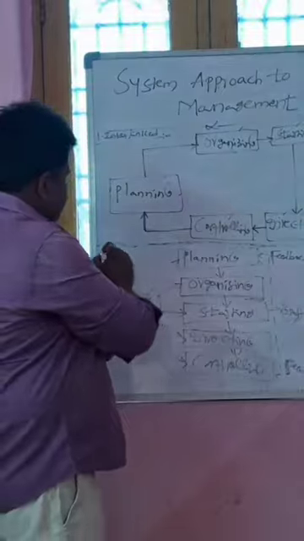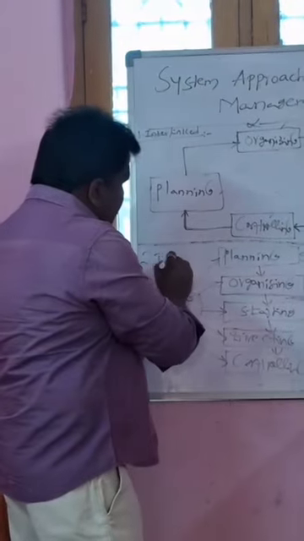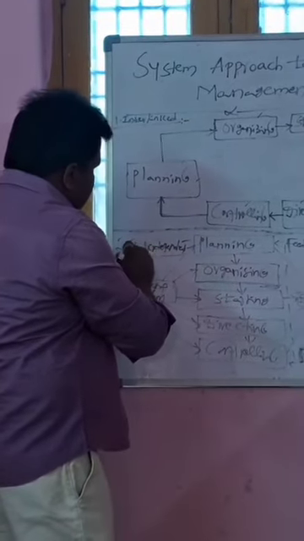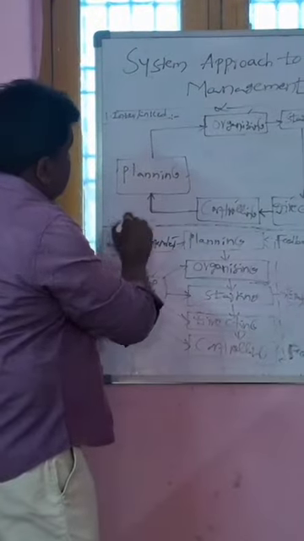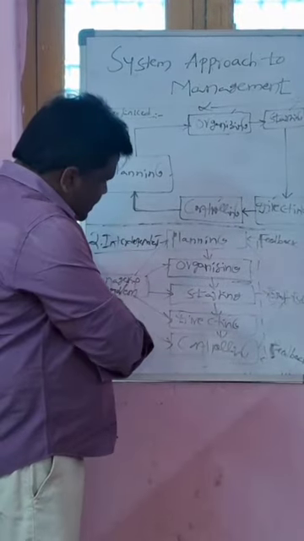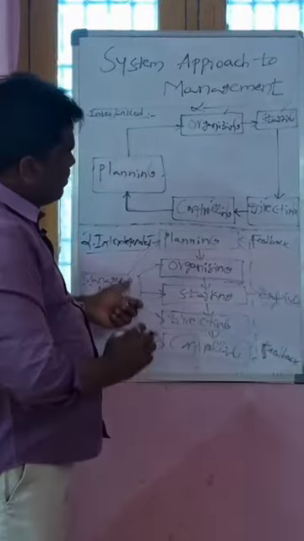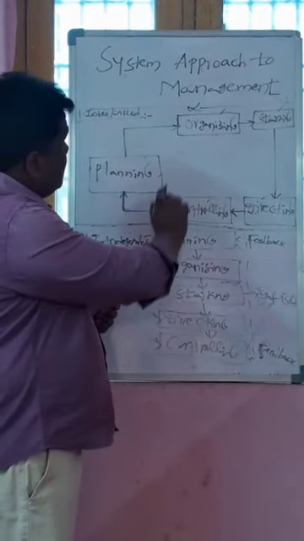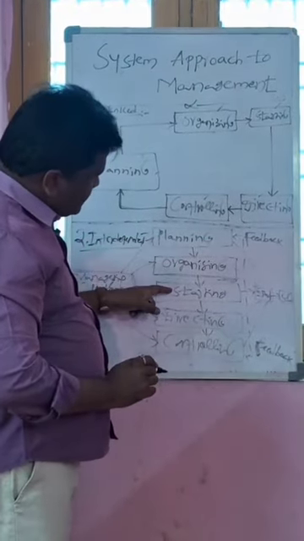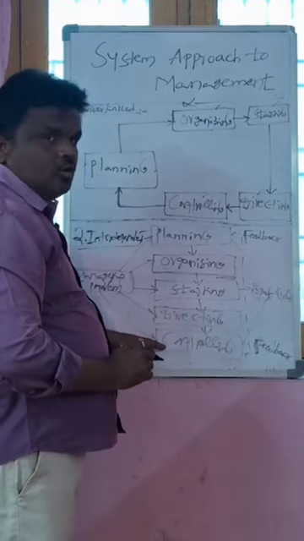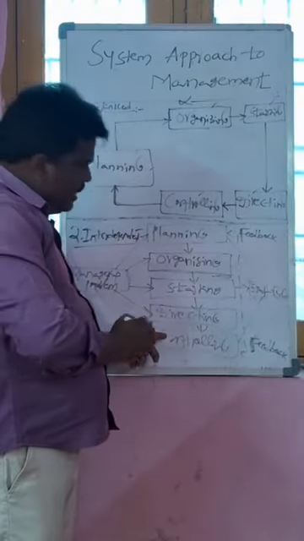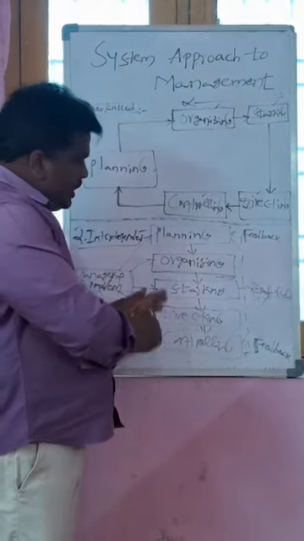Similarly, the second one in the system approach to management is interdependent. This is the diagrammatic representation of the interdependent one. Here we have planning, organizing, staffing, directing and controlling. Here is the first function, planning, and the end function, controlling.